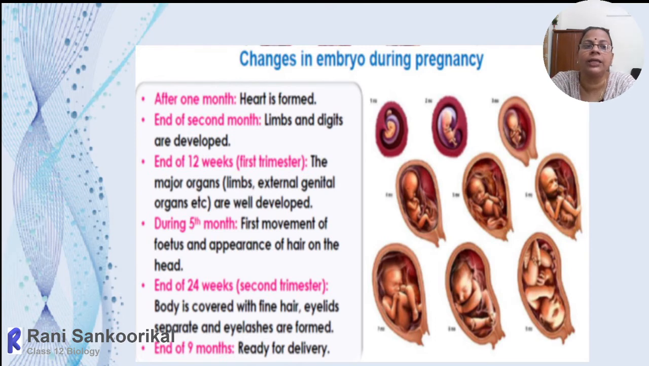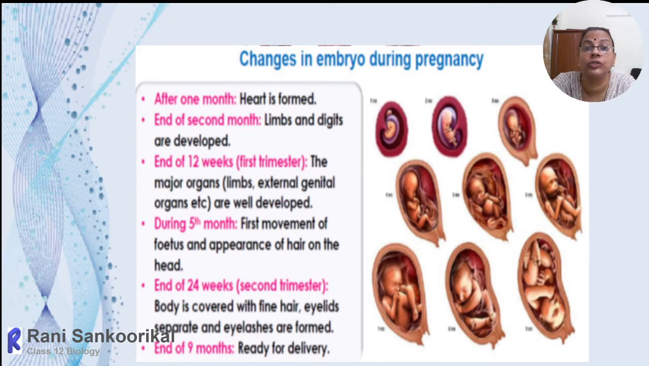And towards the end of 12th week, that means 1st trimester, towards the end of 3rd month, almost all the major organs will develop: limbs, external genitalia, organs, organ systems, and it will become a fully developed miniature form of human being. So that is by the end of 1st trimester.